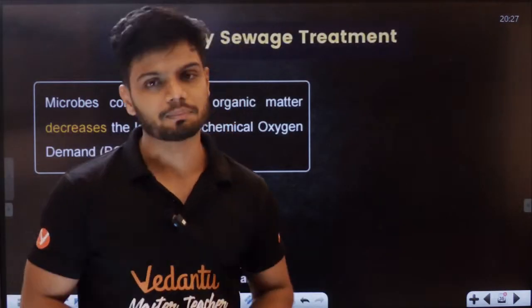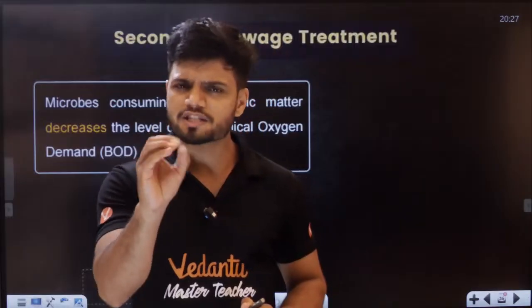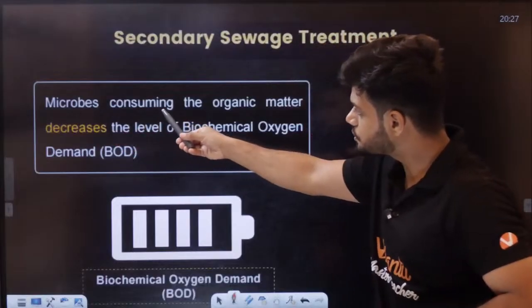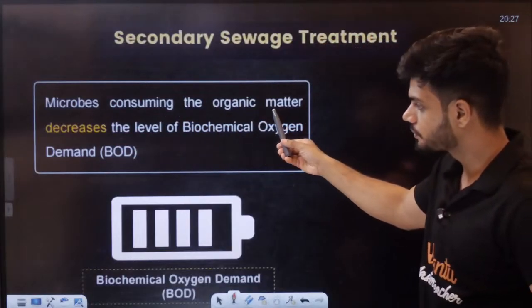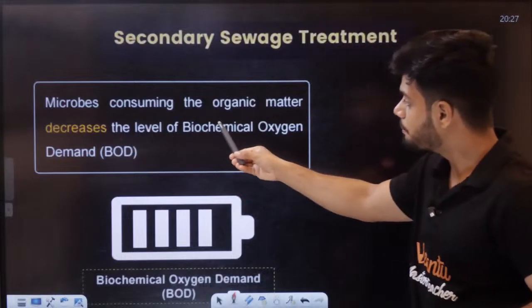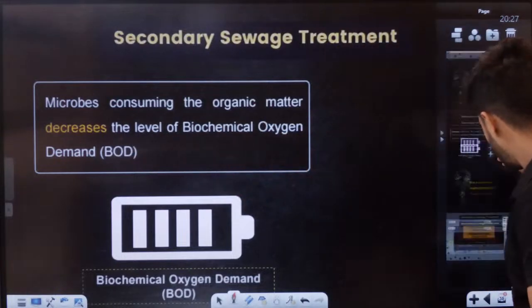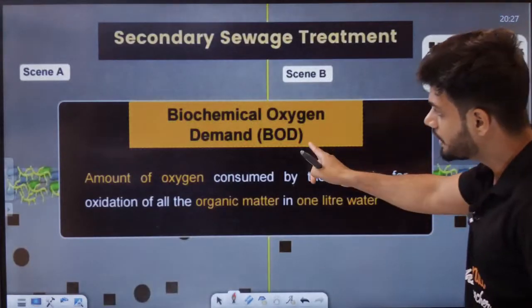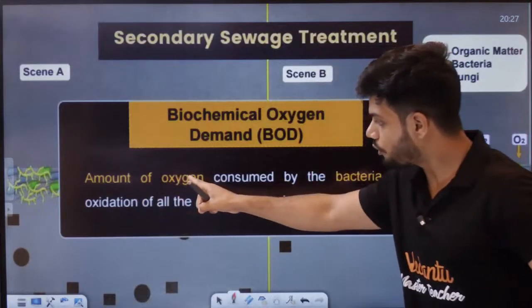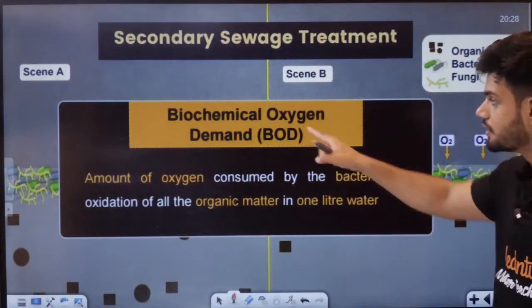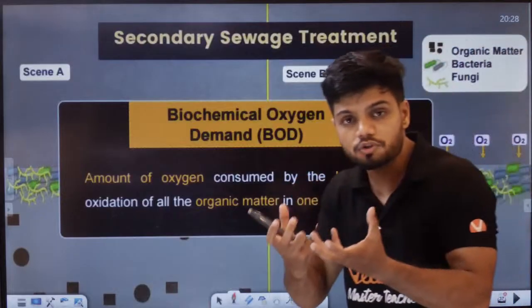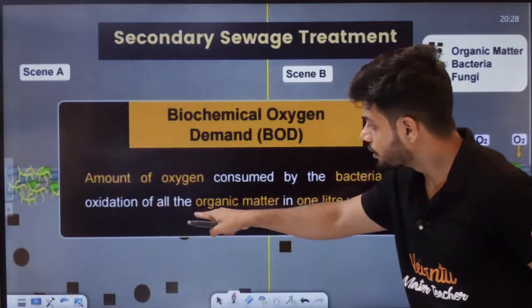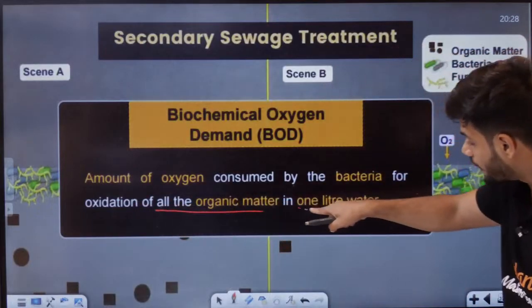Biochemical oxygen demand. Now, I will teach you the best way to understand BOD. Microbes consume the organic matter and decrease the level of BOD. The meaning of BOD is the amount of oxygen consumed by the bacteria. Biochemical oxygen demand is how much oxygen is required by the bacteria for oxidation of all organic matter in 1 liter of water.